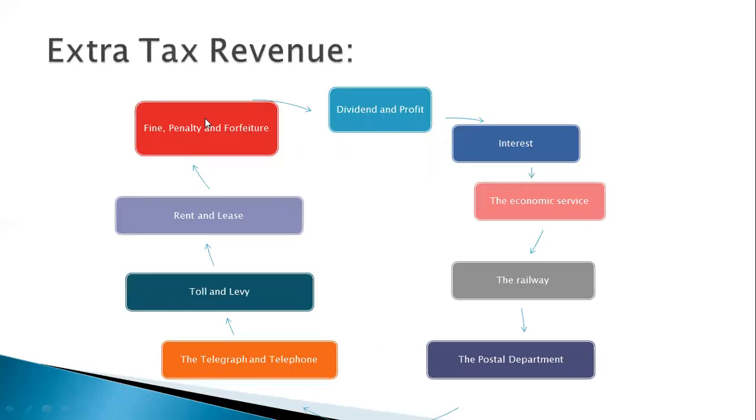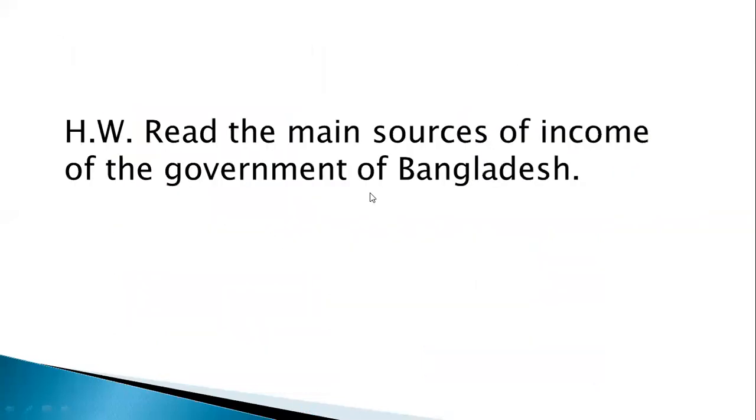And in the extra tax revenue, there is dividend and profit, interest, economic service, railways, postal department, telegraph and telephone, toll and levy, rent and lease, and fine and penalty. These are the sources of government's income.